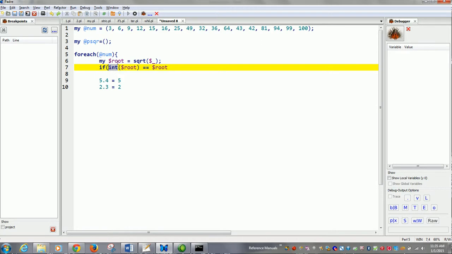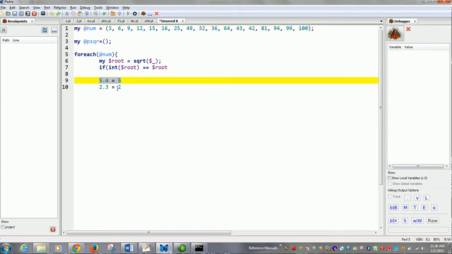Now the root stores the square root of the individual elements of the array. So if the integer value is equal to the actual root value, then only it is a perfect square. For example, if you take the square root of 6, it becomes about 2.4, let it be 2.4.